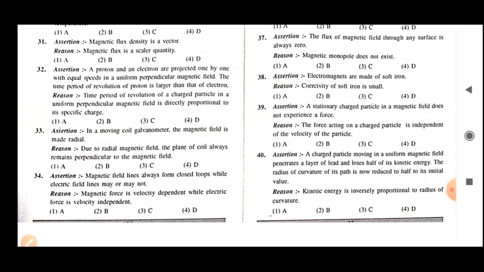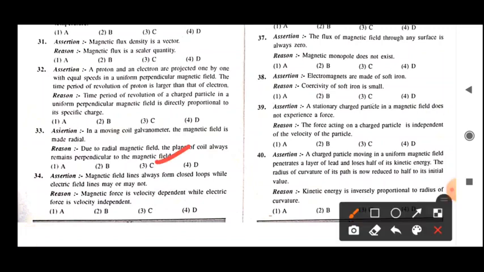Now reason, let's see. So reason is given, due to radial magnetic field, the plane of coil always remains perpendicular to the magnetic field. So it is not again a reason for this one, because due to the plane of coil that is kept perpendicular to the magnetic field, we are obtaining radial magnetic field. So this is the reason behind the radial magnetic field. This is not the reason behind the perpendicular direction of magnetic field with respect to coil. So that's why our assertion is true, but reason is wrong here. So again the option C will be correct for this question.